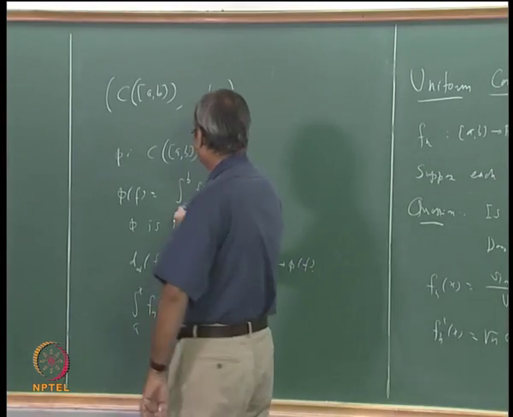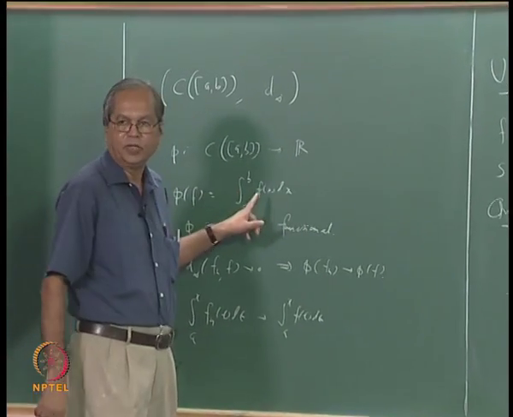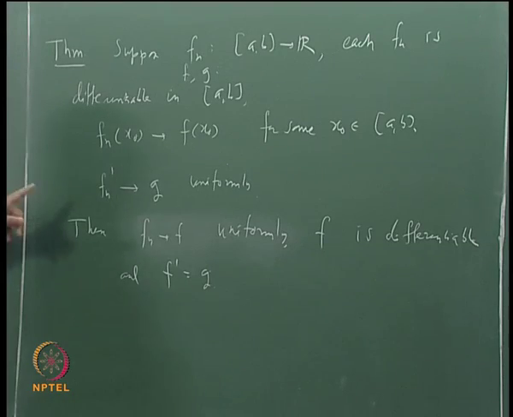Then it is easy to show that the integral of f_n prime between x naught and x is nothing but f_n of x minus f_n of x naught.